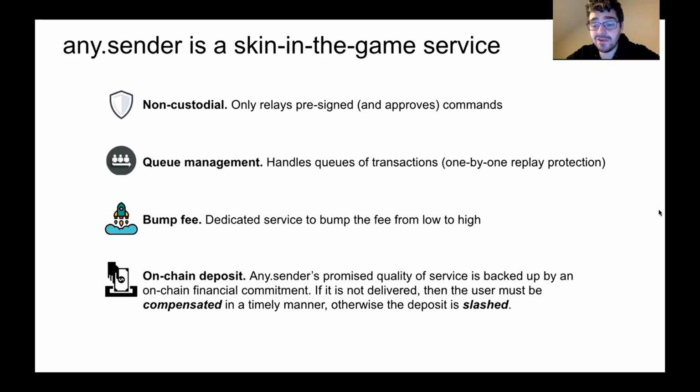And that's actually what's really cool about any sender. Any sender is a skin in the game service. It's non-custodial. It only relays pre-authorized transactions. It deals with queue management. It deals with bumping fees. And if it doesn't deliver its promised quality of service, you get compensated or we get slashed. So there's an on-chain deposit that really demonstrates our commitment to doing this job.